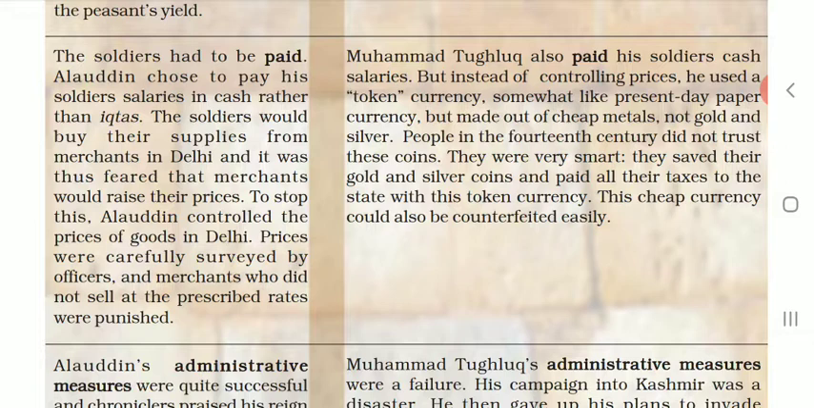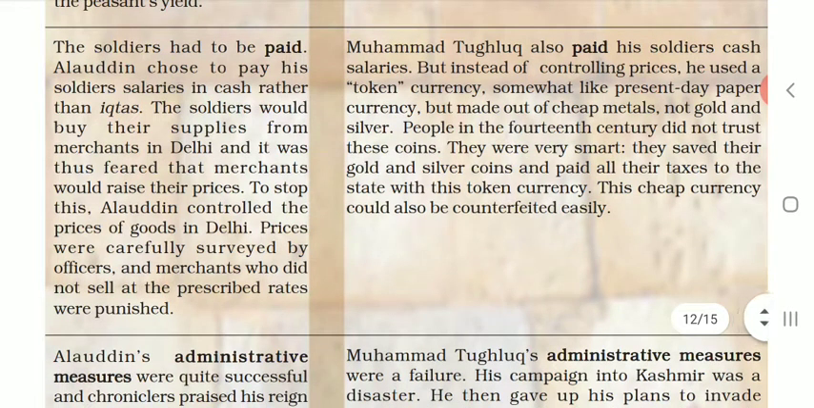Now, another point. In Alauddin Khalji's reign, the soldiers had to be paid. You know very well soldiers need salaries. Alauddin chose to pay his soldiers salaries in cash rather than iktas. The soldiers would buy their supplies from the merchants in Delhi, and it was feared that merchants would raise their prices. Alauddin controlled the prices of goods in Delhi. Prices were carefully surveyed by the officers, and merchants who did not sell at prescribed rates were punished.